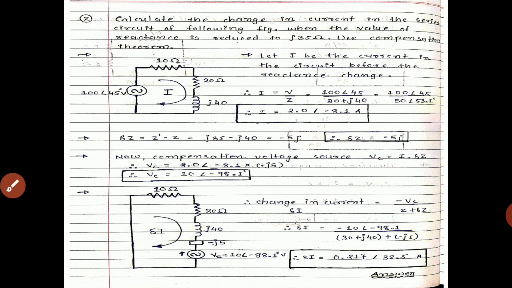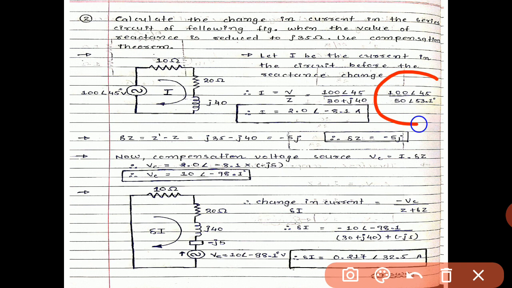For the first term you simply make the division, and in the angle term you subtract the denominator angle from the numerator angle, 45 minus 53.1. So we get 2 angle minus 8.1 ampere. So the value of I is 2 angle minus 8.1 ampere. We have the actual value of I.